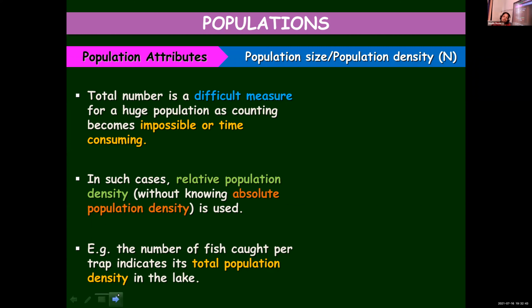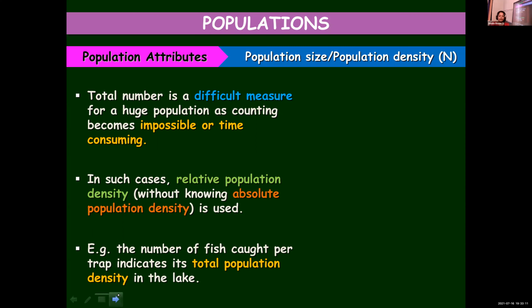So then in such cases, we go for relative population density. We don't know the exact population density, but what we do is we count the number of fish belonging to a particular species per trap. As they are trapping using a net or something, when they trap the fishes, how many of this particular species are coming per trap.